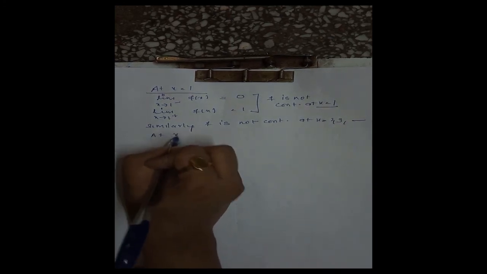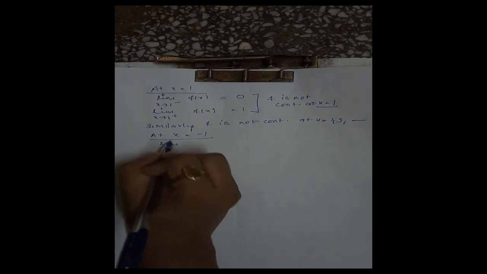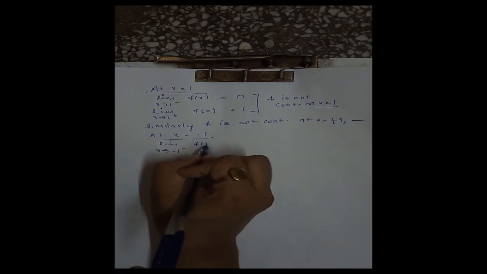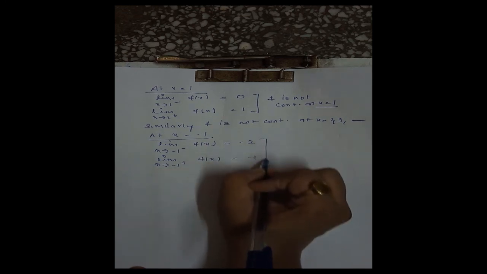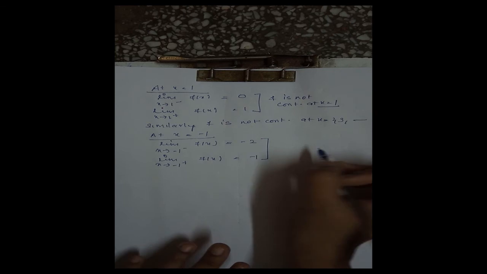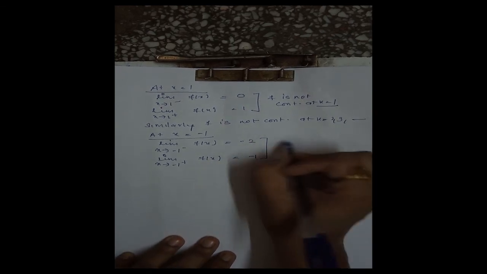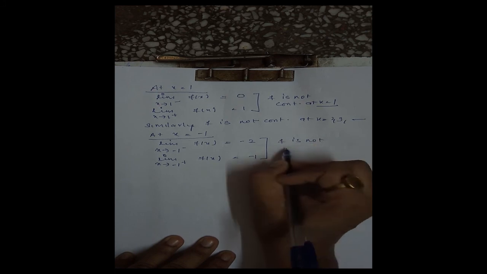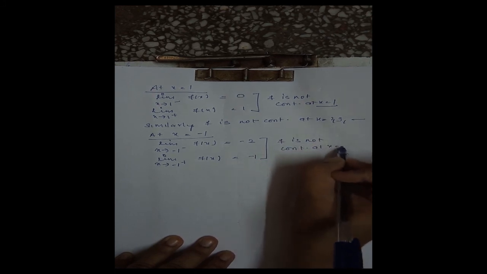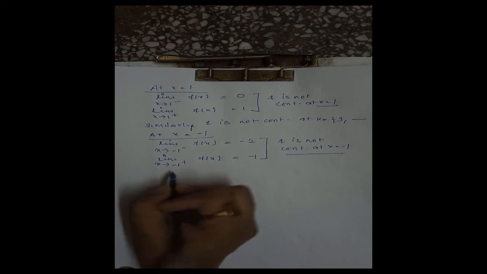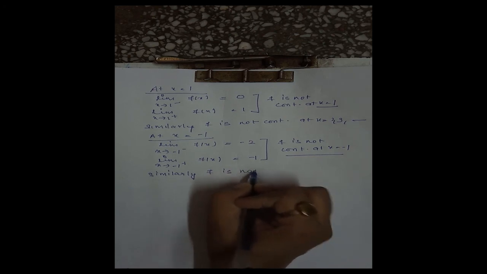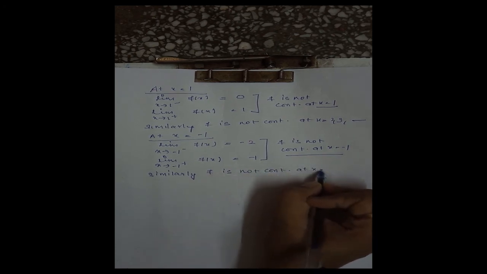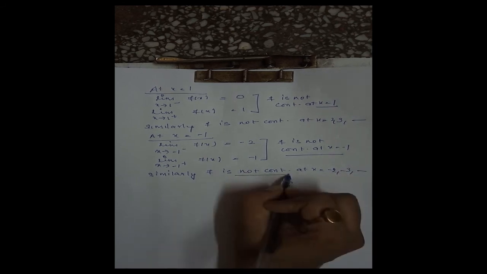Now we calculate at a negative integer, x equal to -1. Limit x tending to -1 minus f of x is -2 by definition, and limit x tending to -1 plus f of x is equal to -1, again by definition, since the limit of a constant is the same constant. Therefore, these two limits are also unequal. f is not continuous at x equal to -1. In the same way we can calculate at all other negative integers. Similarly, f is not continuous at x equal to -2, -3, and so on.